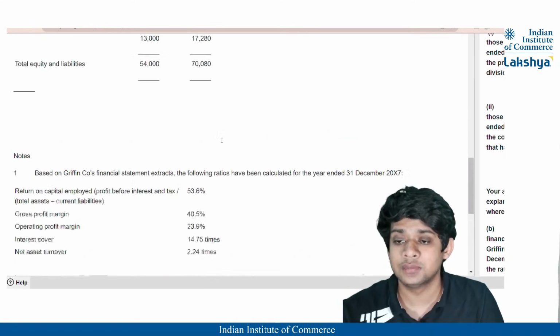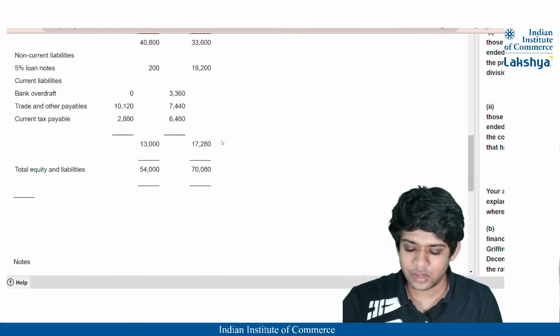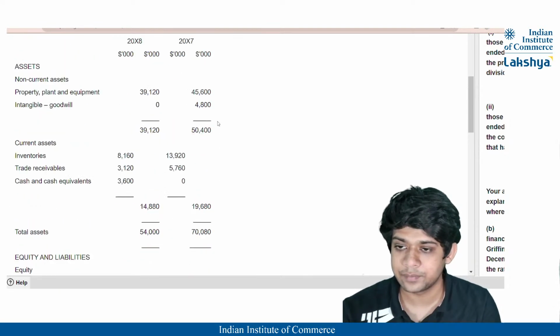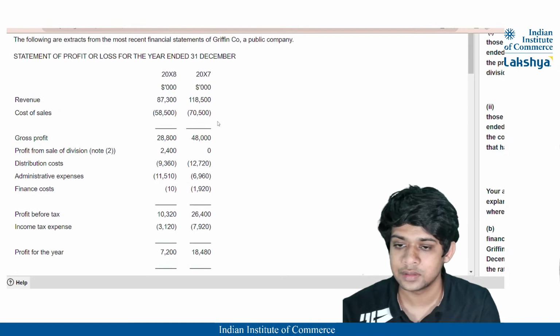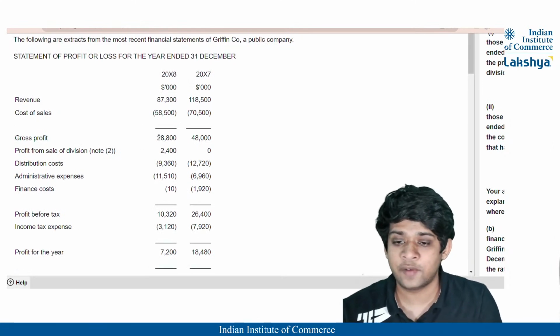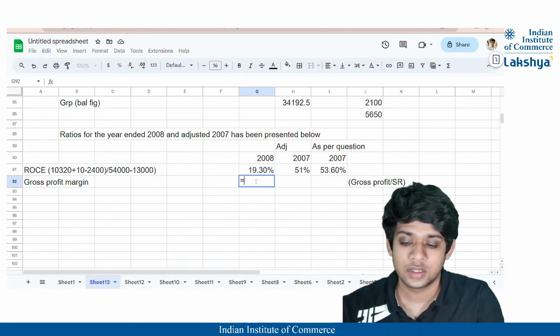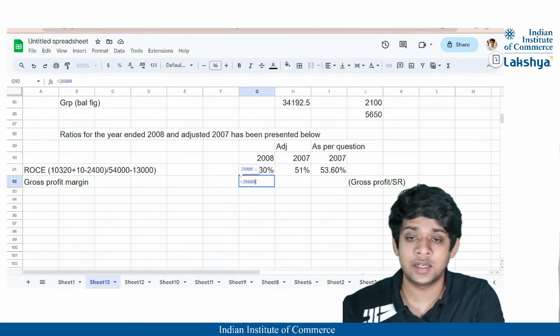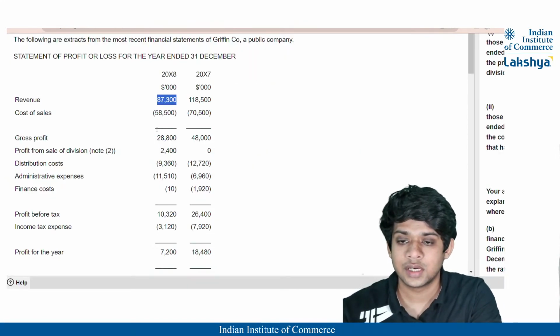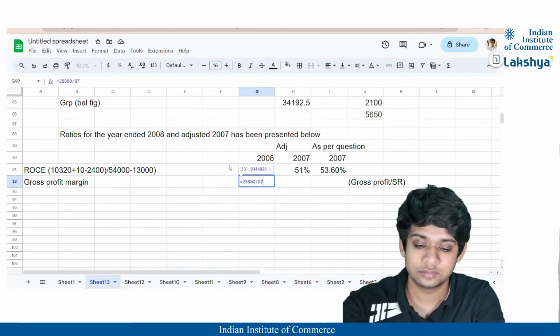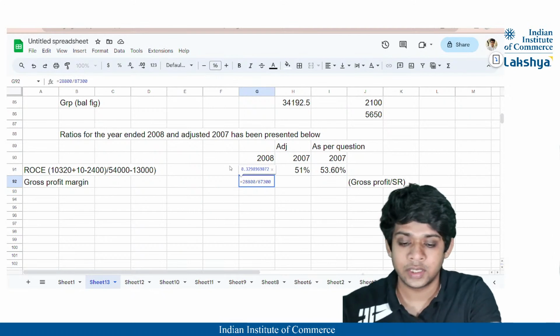Now you can see here that for the gross profit, guys, where is it? Yeah. For the gross profit for 2008, it is fairly straightforward, 28,800 divided by 87,300, right? So I'll just do that. 28,800 divided by 87,300 into 100.